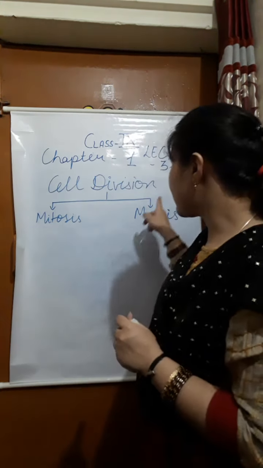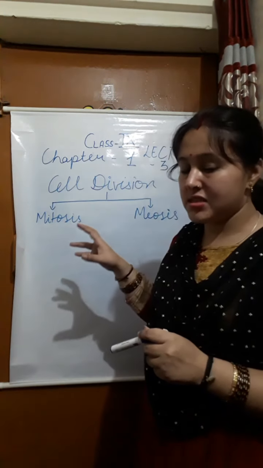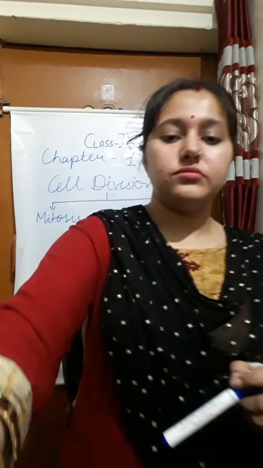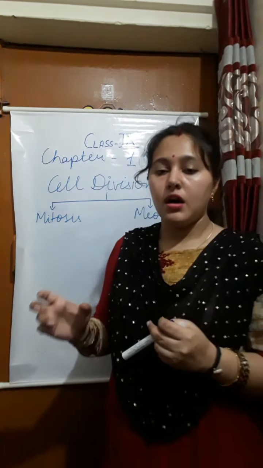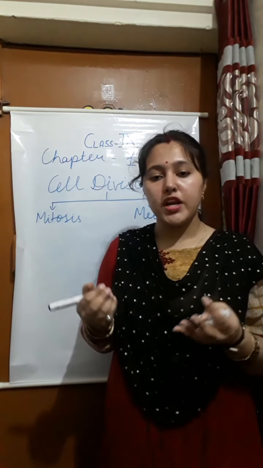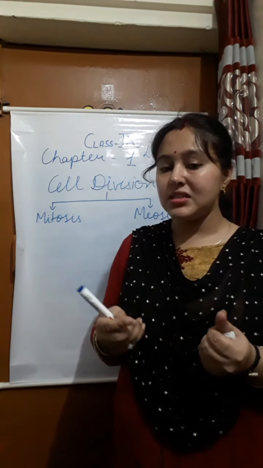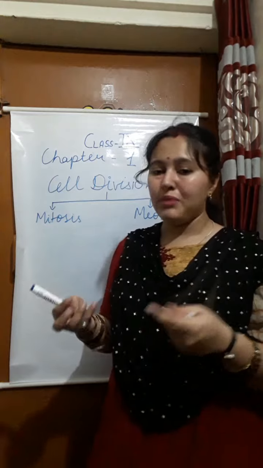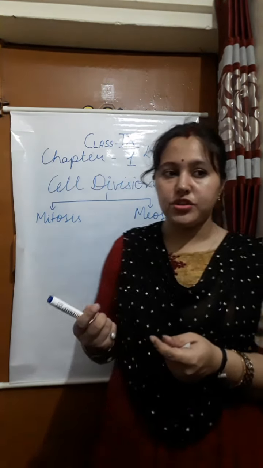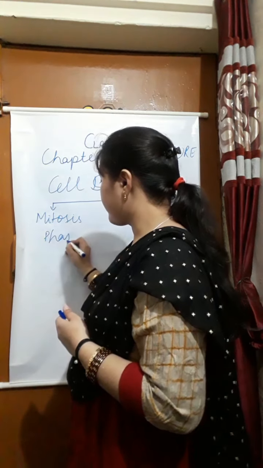Meiosis occurs during reproduction, and these are also called sex cells. Gametes are present in the male and the female, or in different animals also, to help in reproduction.